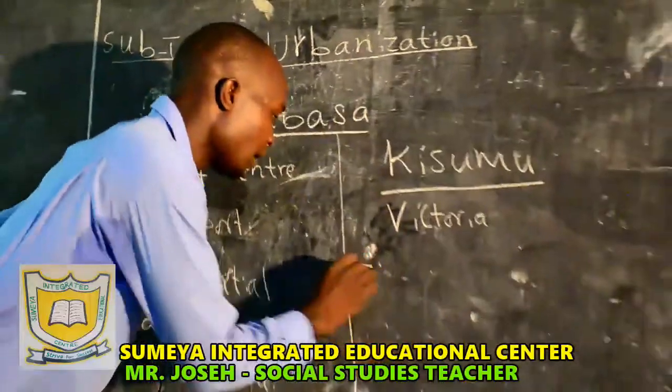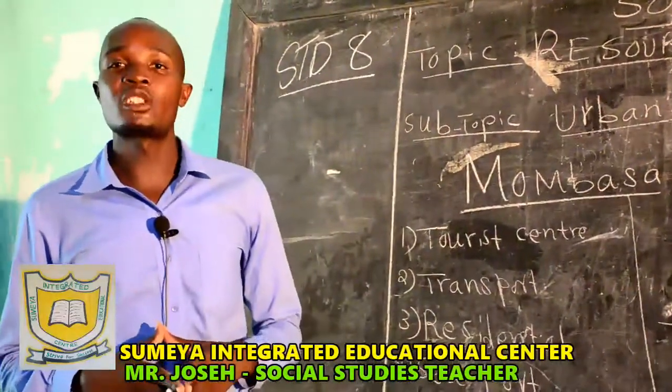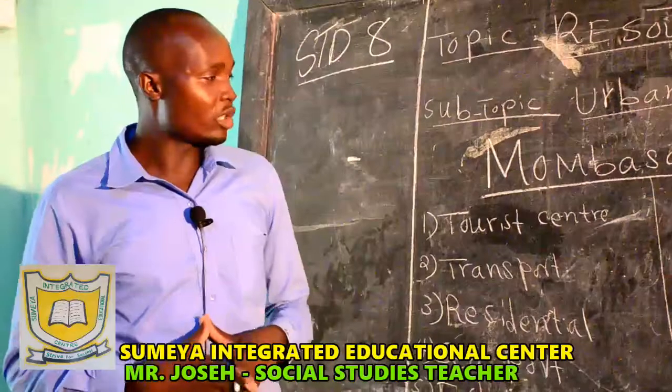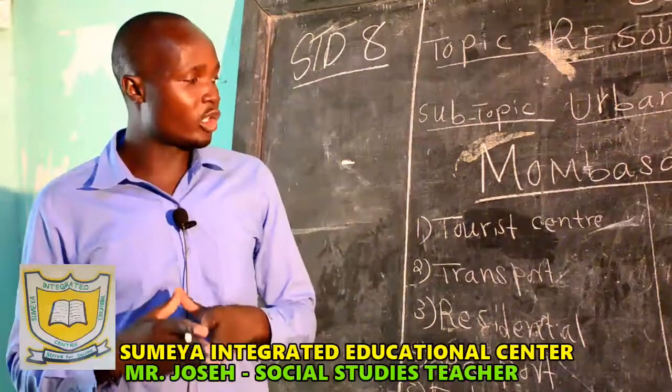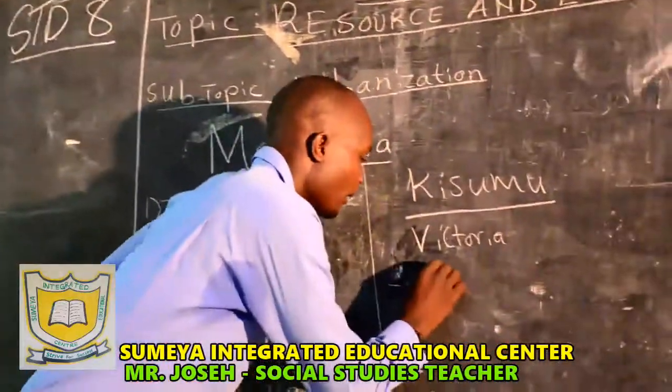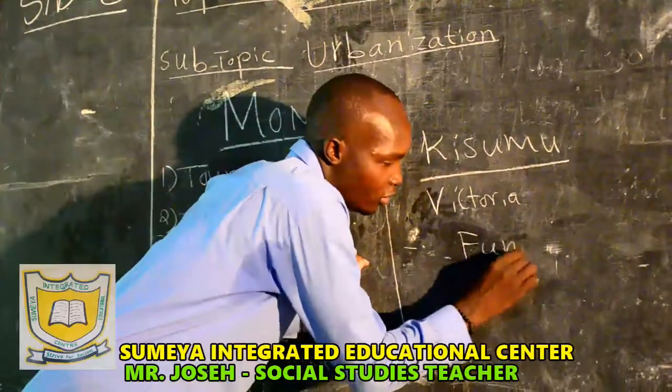We have said Kisumu also started as a fishing village around Lake Victoria. That's why we have said that. Then we want also to look at the major functions of Kisumu.